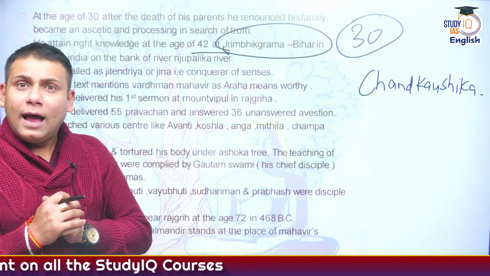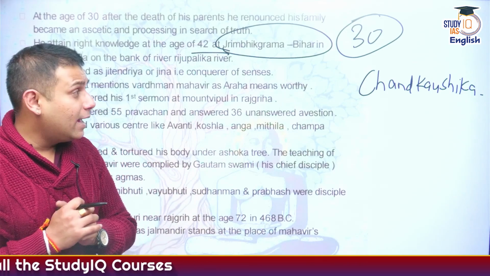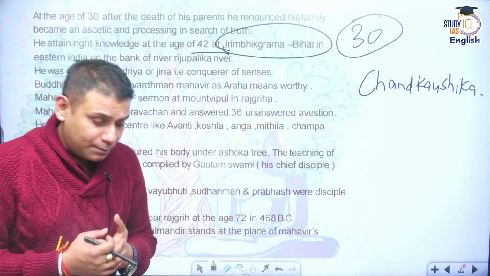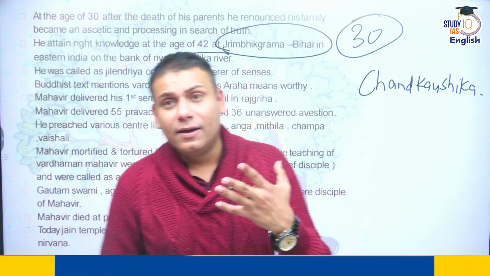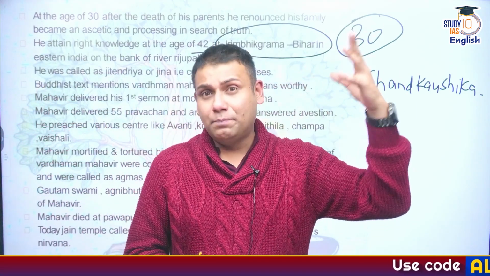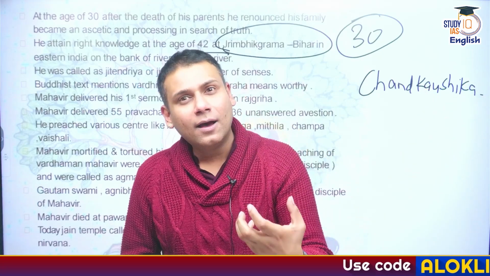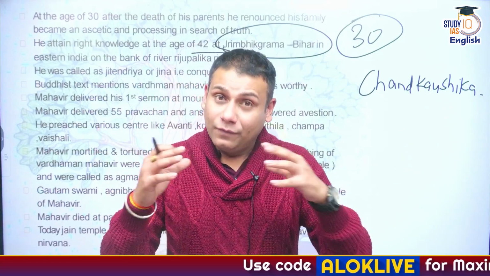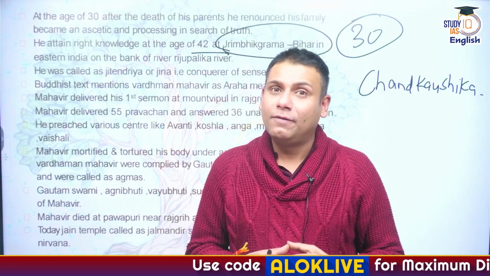Correct? And Chandakaushika, the snake, was very astonished and surprised. It is believed that finally the snake realized the mistakes that he had done in his past birth due to his anger, arrogance, and ego. So, this is a story about Vardhaman Mahavir.